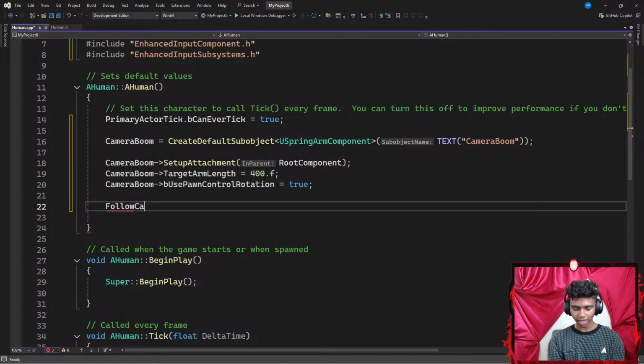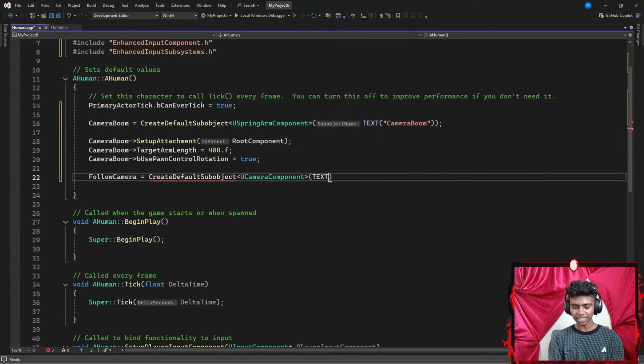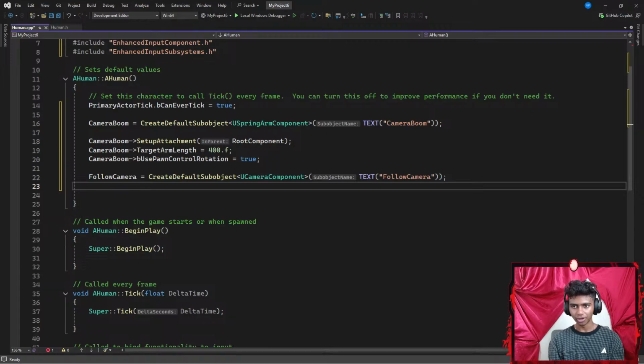Next up, I'm going to create another default subobject for my follow camera. So I'm going to go with something like CreateDefaultSubobject. This time for my follow camera, I'm going to add something like a UCameraComponent, and then I'm going to add a text. My text is going to be called something like FollowCamera. Let's go with FollowCamera, and then I'm going to end this with a semicolon.